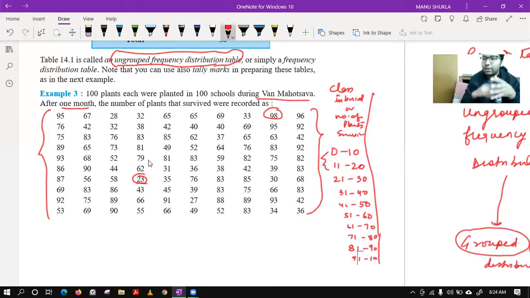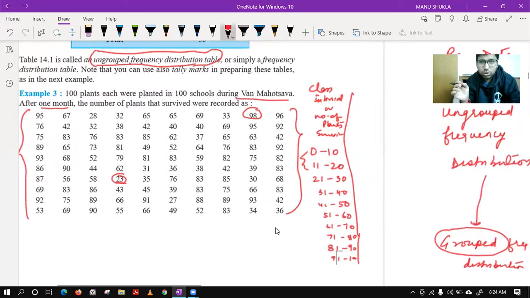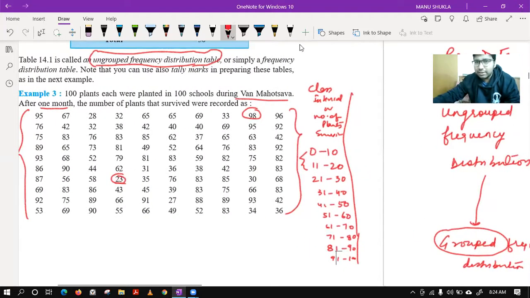So now what I'm doing is I'm trying to make this data into a simple readable form to understand it directly. What will help us in this is tally marks, because counting for different groups is very difficult. So we will take the help of tally marks.